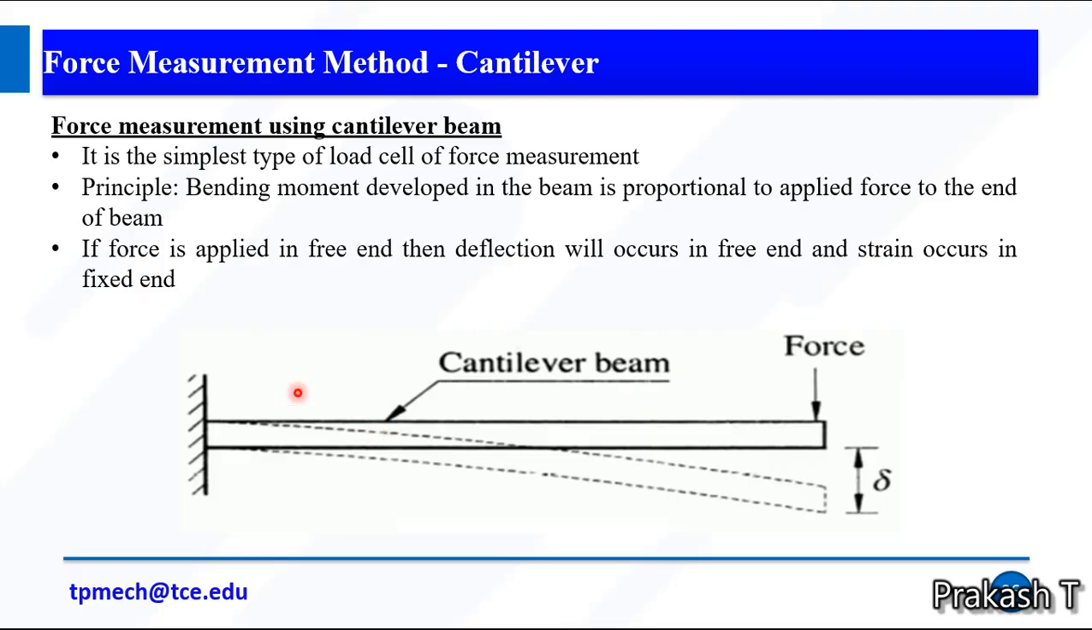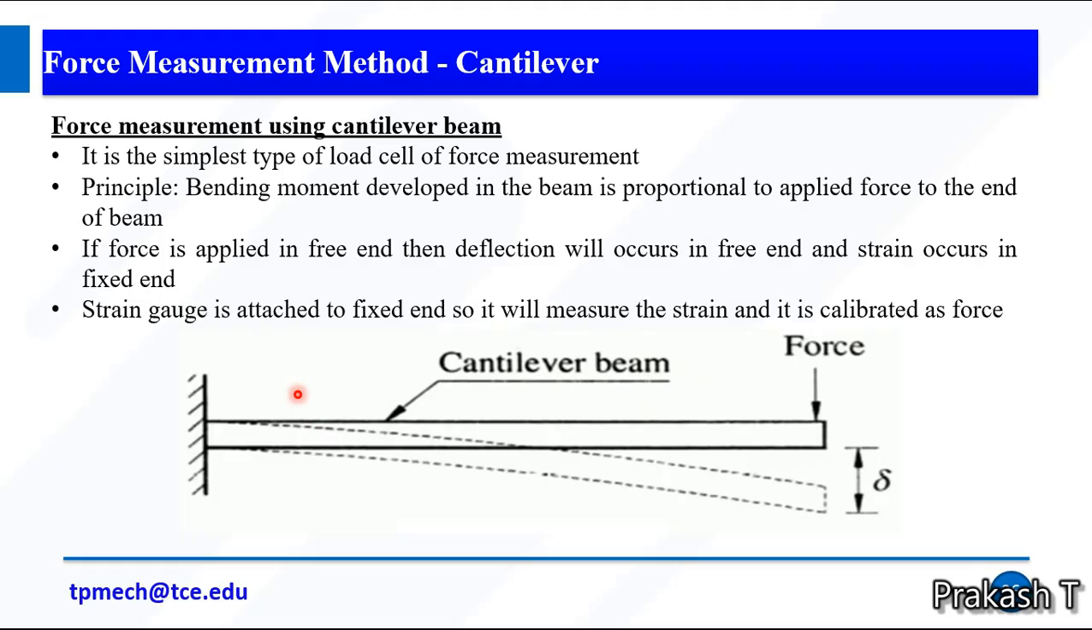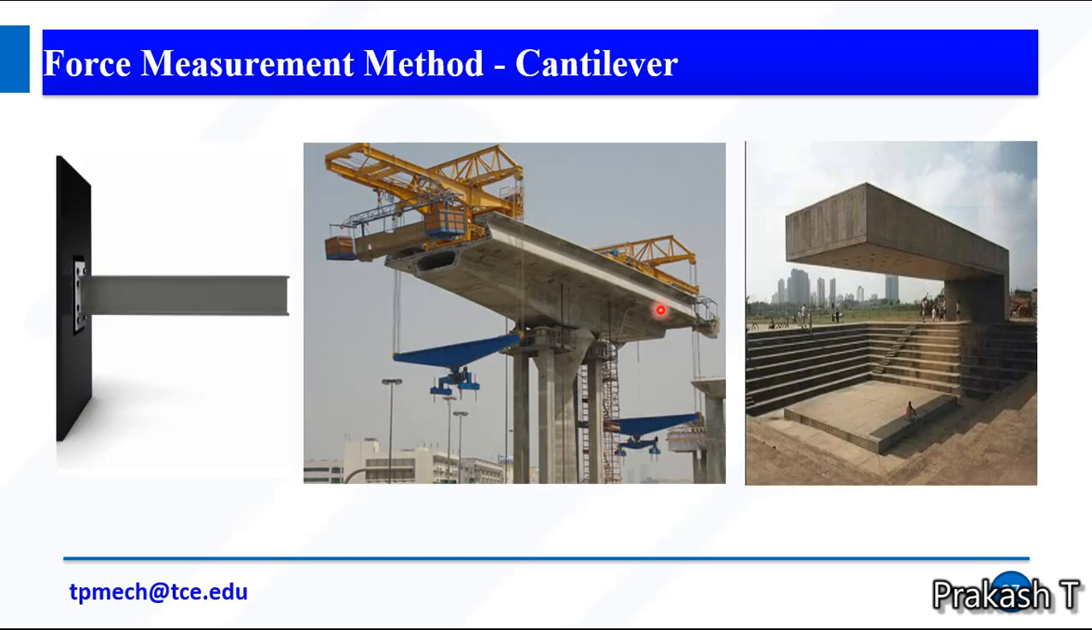So the beam dimension changes. It will affect the strain gauges. The resistance of the strain gauges will vary, and due to the change in resistance it gives a different output voltage. So we can easily calibrate the output voltage as a force. The strain gauge is attached to the fixed end, so it will measure the strain and it is calibrated as a force. These are some examples of cantilever beams. Thank you.